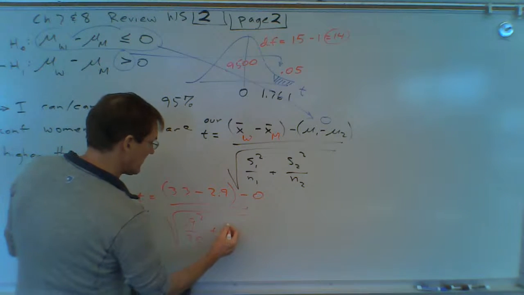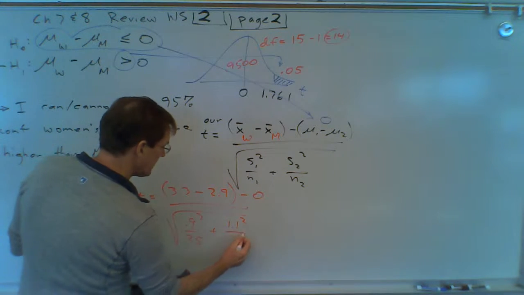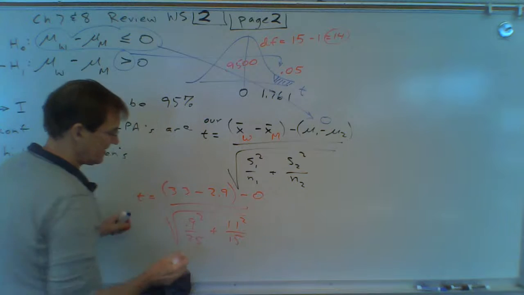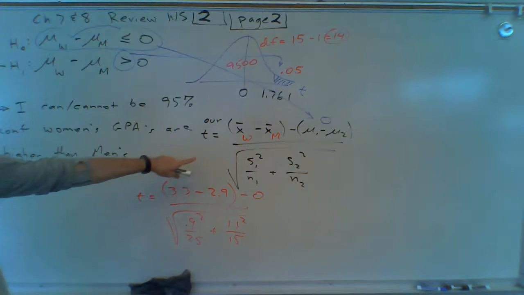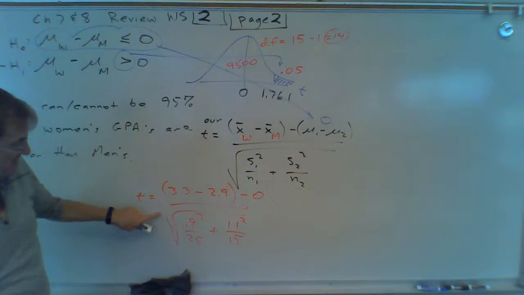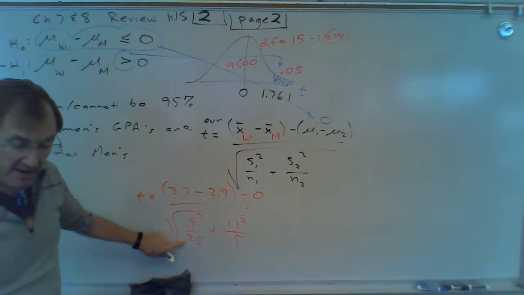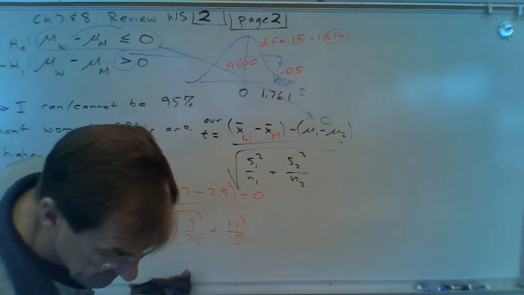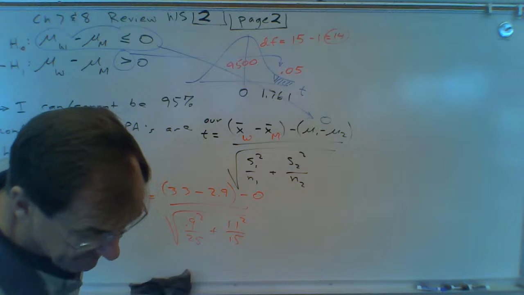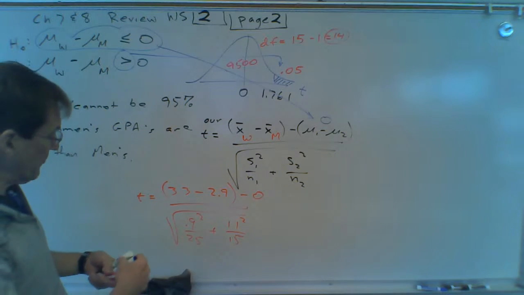And their standard deviation was 1.1. And there were 15 men. So that looks like that. So this formula becomes here: sample standard deviation divided by the square root of how many there were. Okay, so then we calculate this.